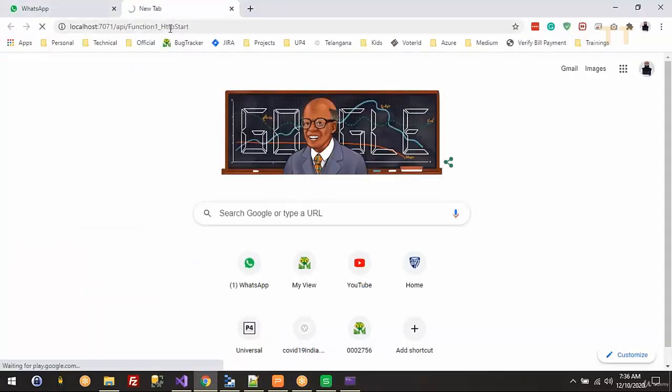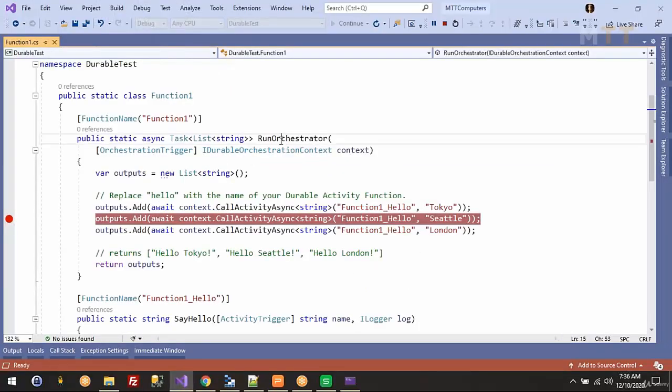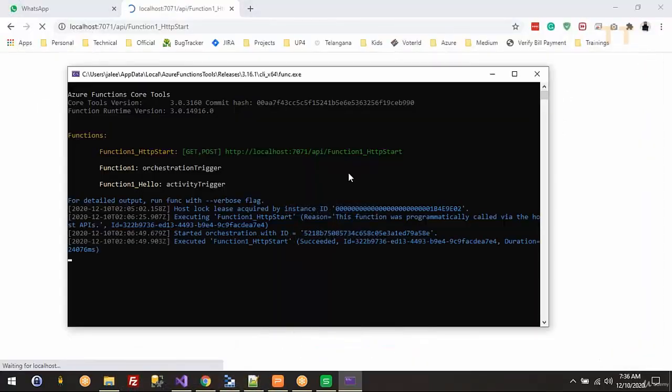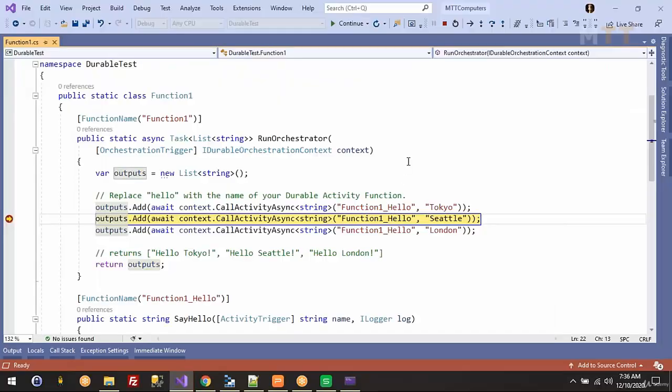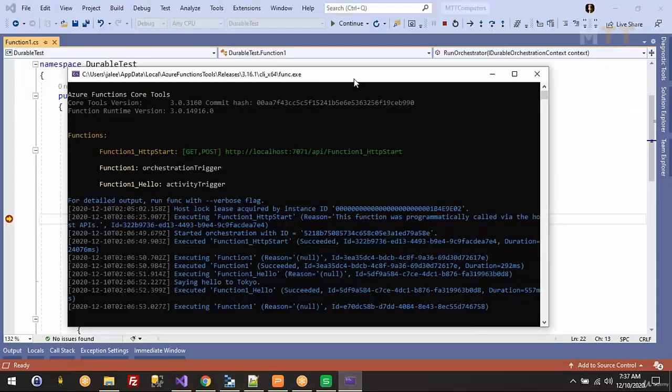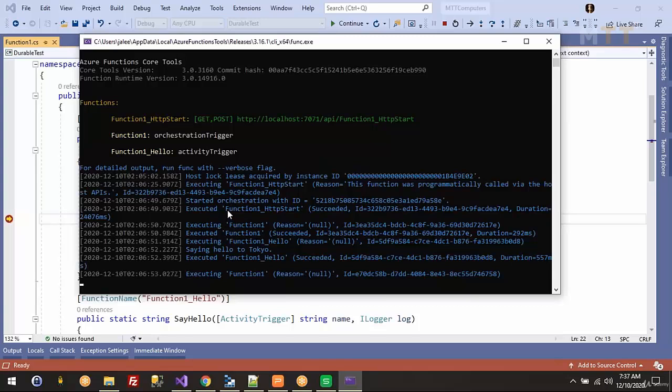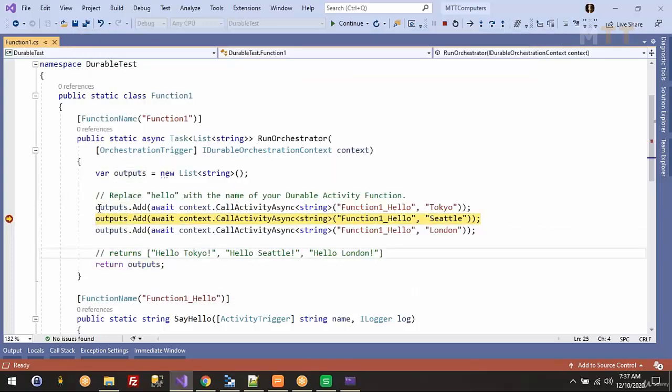It is going to start your startup function, and that startup function is going to execute your orchestrator function, where we put a breakpoint. So we should see some records here once this is called. Sometimes if you click on this console, it will stop execution, so you have to hit enter to continue. If you see in the logs, HTTP startup function, then F1 is your orchestrator function, and F1 underscore hello is your activity function. It has executed the function with Tokyo as the parameter.